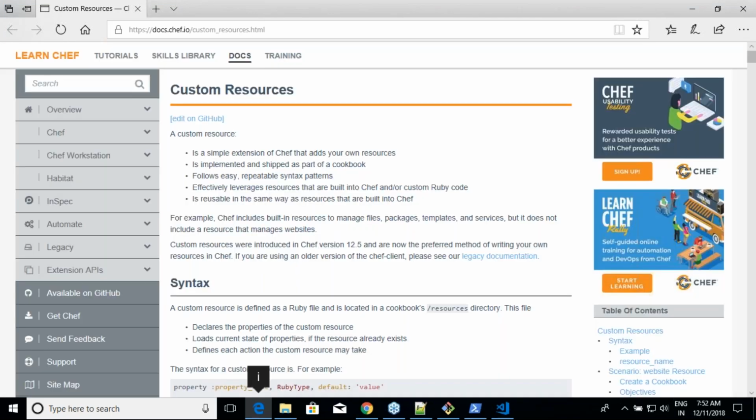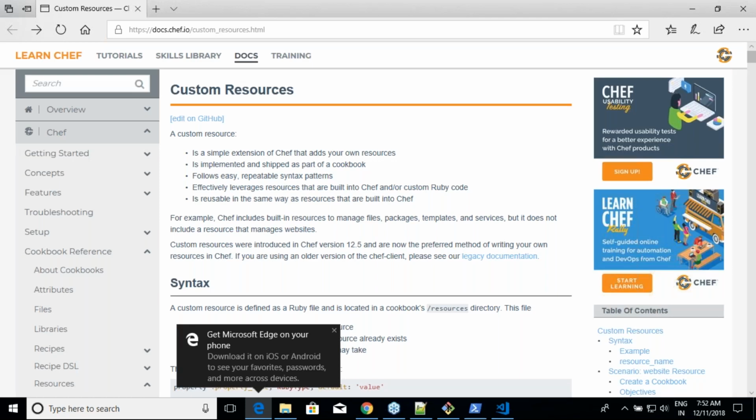We have to follow a particular structure over here. Remember, whenever you are writing a resource, every resource will have actions. Do you agree with me on that? Yes. And then a resource will have attributes and actions. Now you are writing your own resource, so you also need to define the valid actions and the properties you are going to take. That is what this documentation is all about.